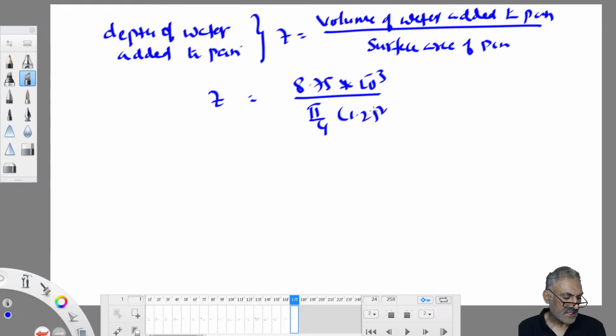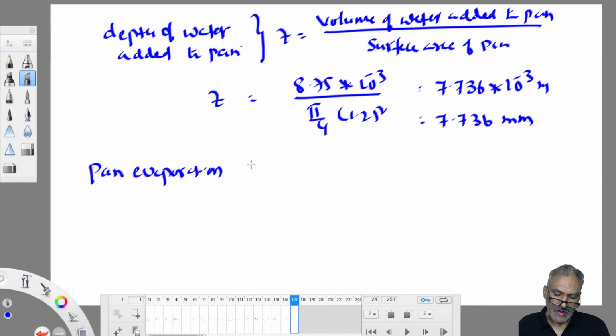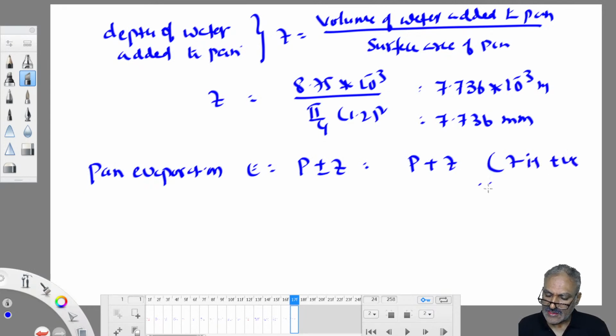So I got 7.736 into 10 power minus 3 meters, which is nothing but 7.736 mm. Okay, this we got. So therefore pan evaporation is equal to P plus or minus Z. In this case it is plus Z or minus Z? Plus Z. Why? Z is positive since water is added to pan.